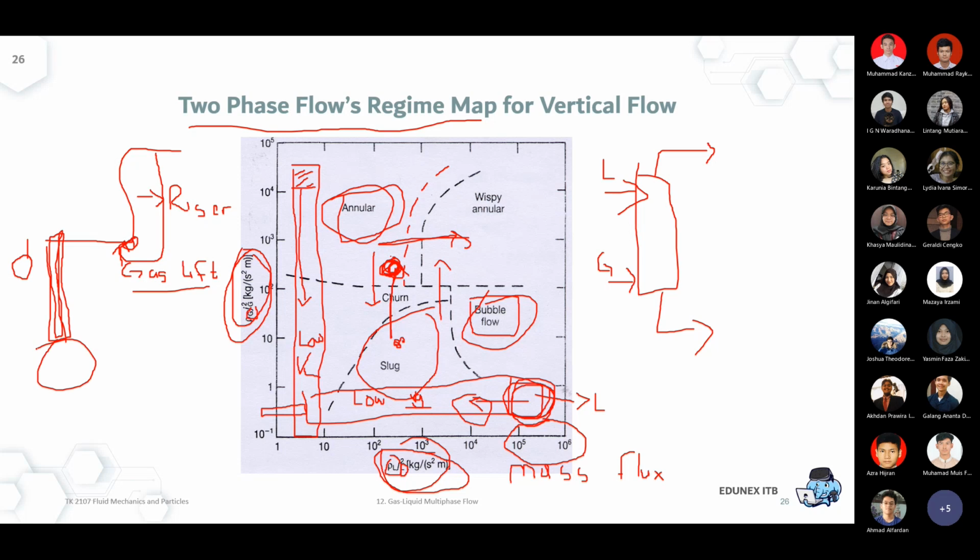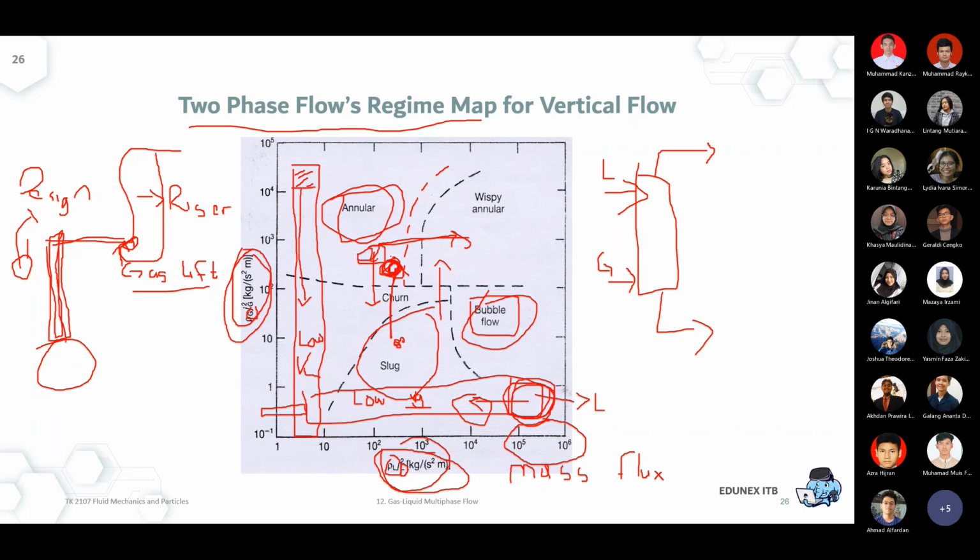That happens a lot of the time. So we use this data for design, and the engineering company selects the diameter so that this slugging can be avoided. They play around with this map.